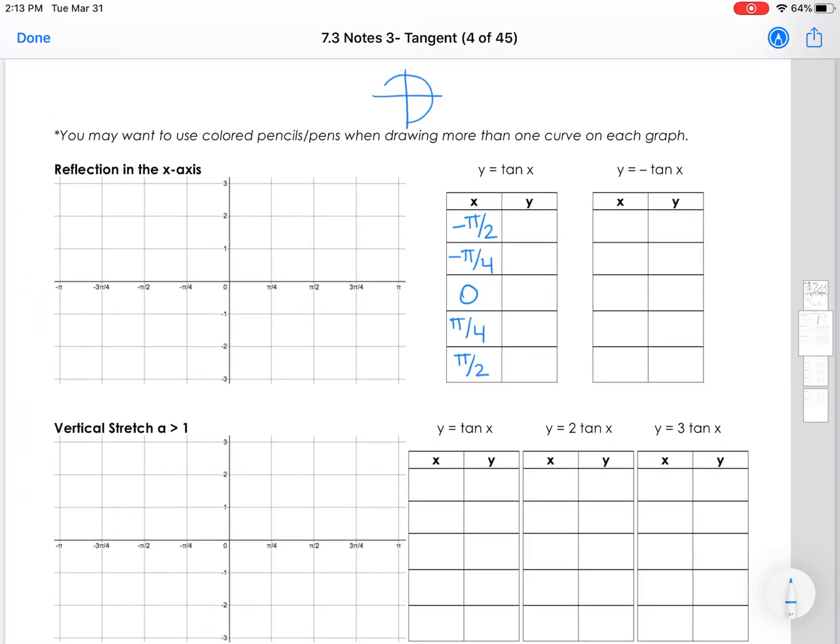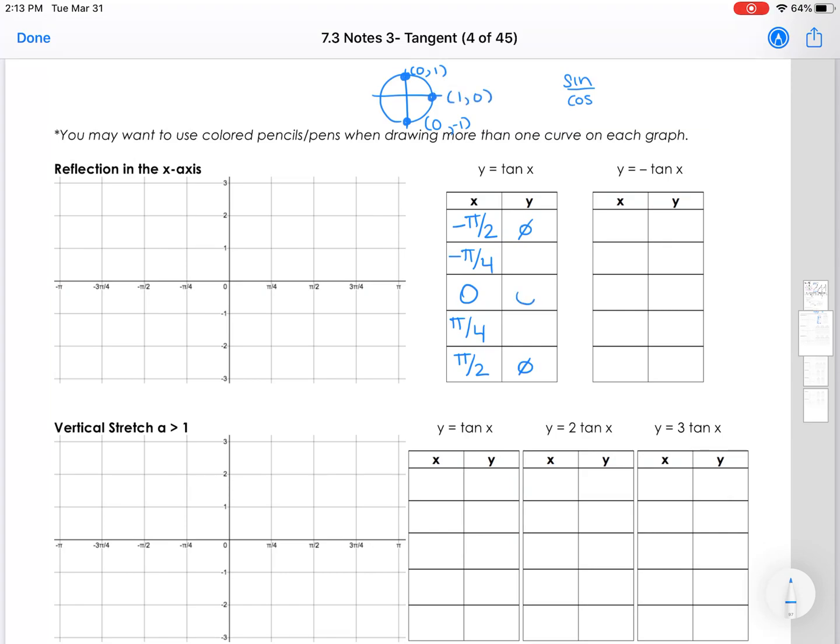Okay. So if I take tan of negative pi over 2, remember where we are on the unit circle, right? Negative pi over 2 is down here. Cosine, comma, sine, and that's 0, negative 1. So if I do sine over cosine, right, because tangent is sine over cosine, I'm going to get undefined. Okay. If I do positive pi over 2, I'm going to have the 0, comma 1, and sine over cosine, again, is undefined. If I use 0, that's going to give me 1, comma 0, so I will get 0 when I do sine over cosine.